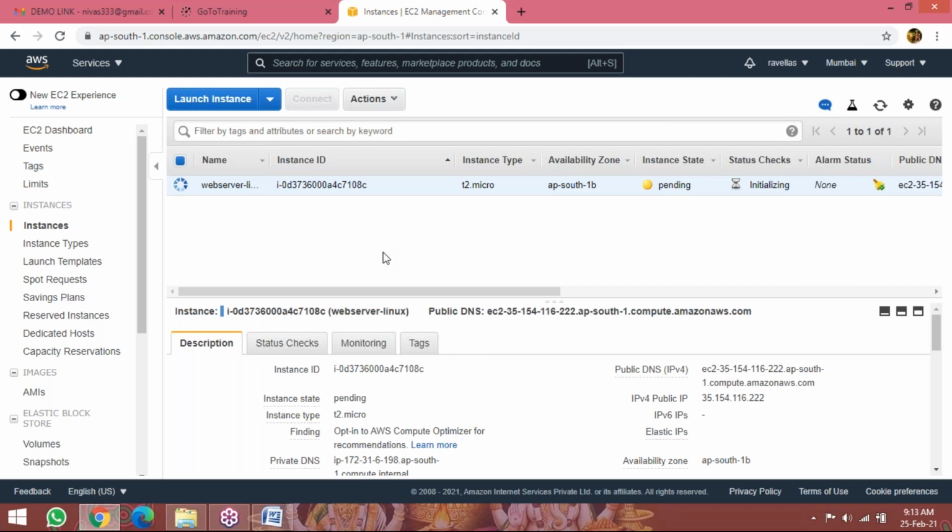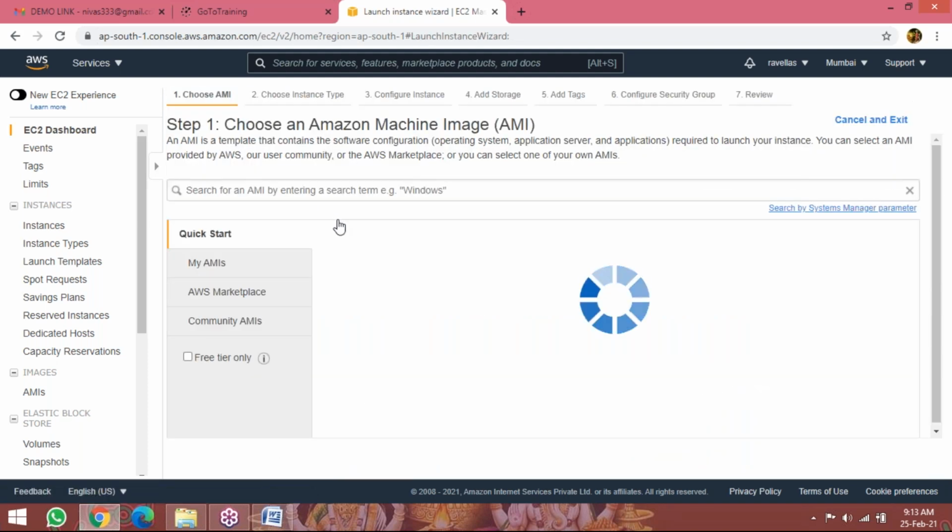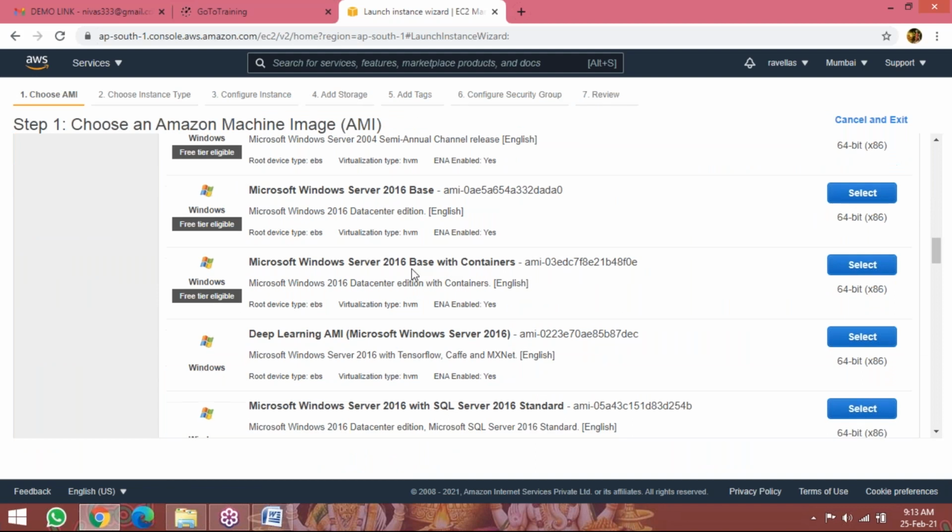Now I am going to launch a Windows server. Click on launch instance. So Windows free tier: Microsoft Windows Server 2016 base, free tier eligible. Click on select.